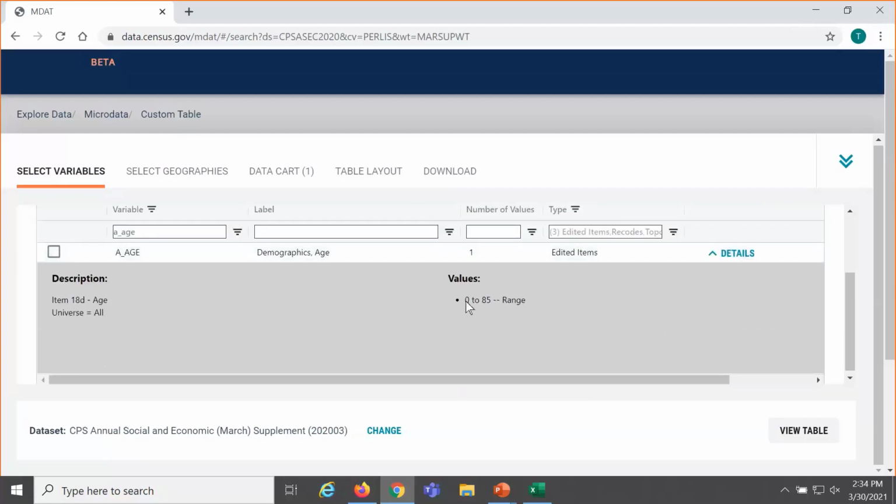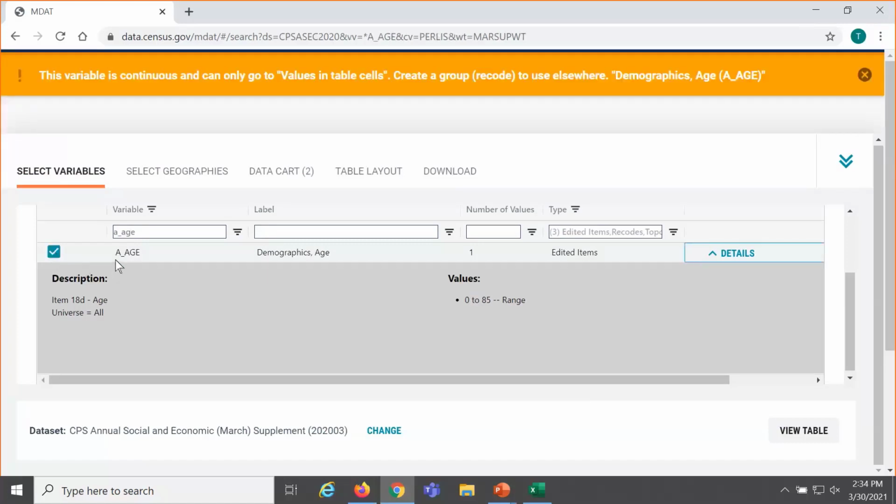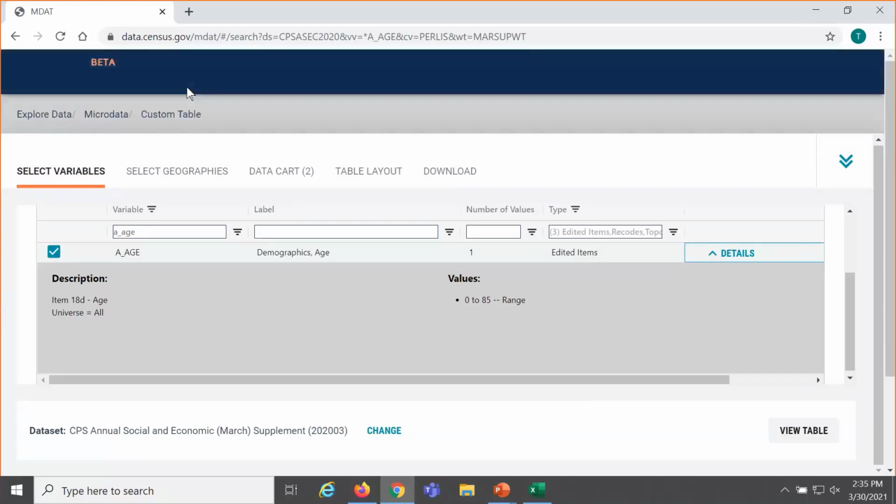It gives me age 0 to age 85. And that age 85 is top coded, so that means that anyone who is above age 85 would show up as age 85 in the PUM. So it certainly captures everyone's age, just top coding that age at 85. I'll check the box next to age and notice the top of my screen in orange. It tells me it's a continuous variable and that I can only use it if I create a recode.